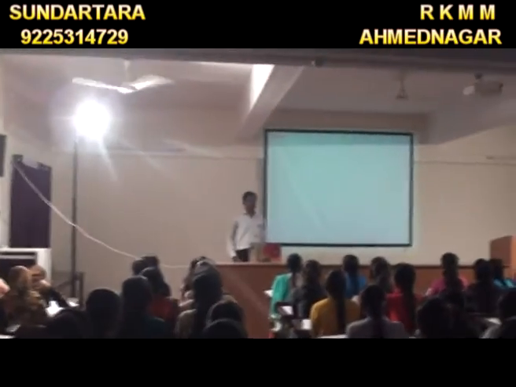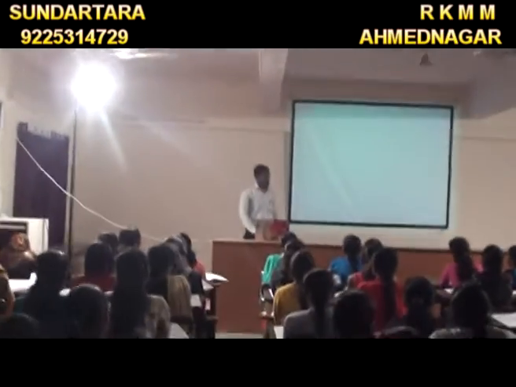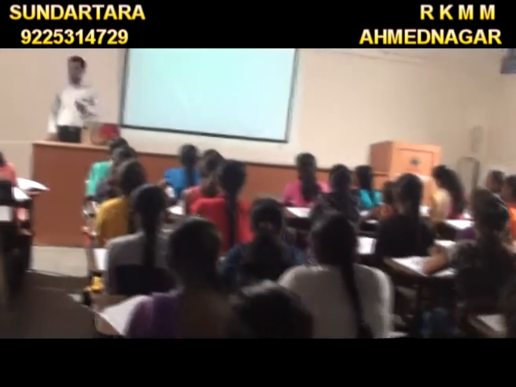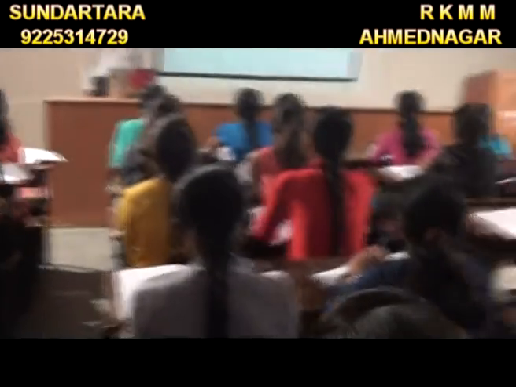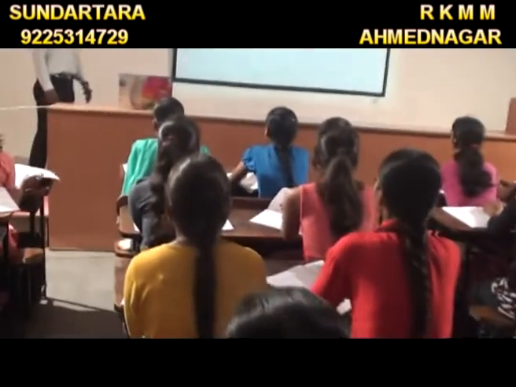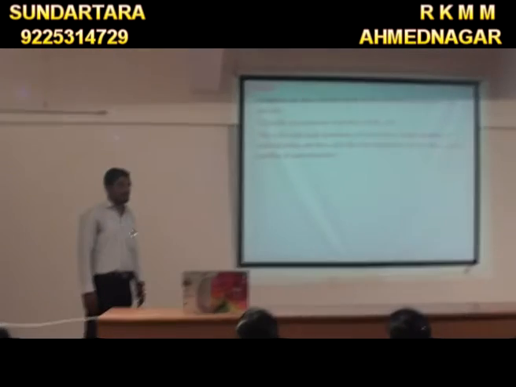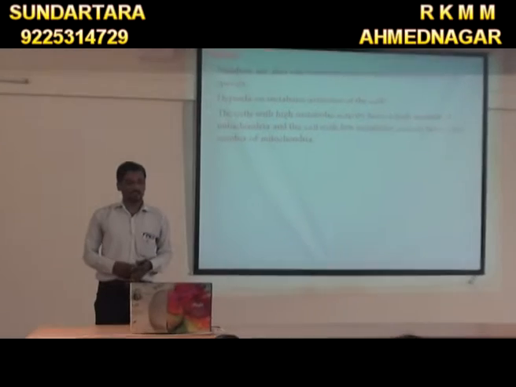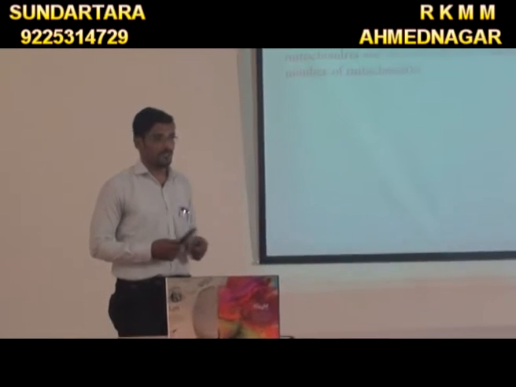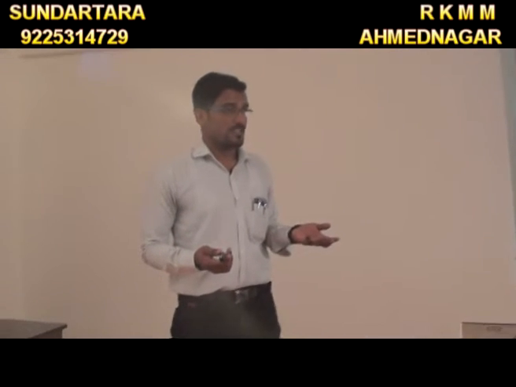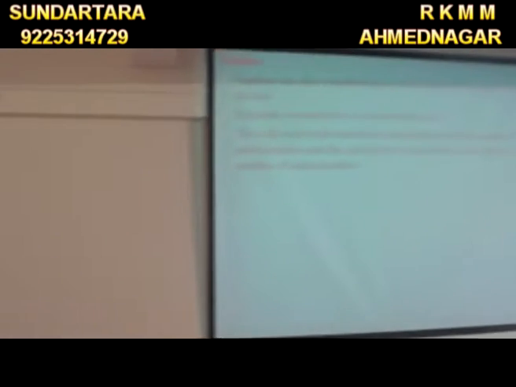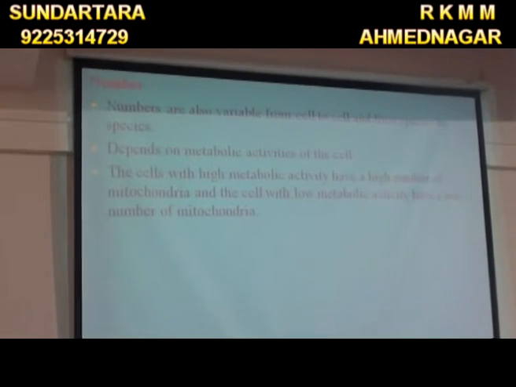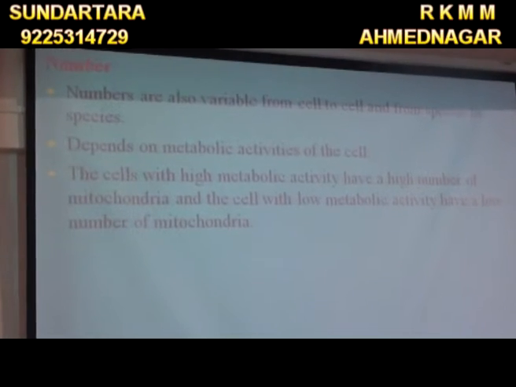Then next is the number. How many mitochondria are present in a single cell? The numbers are variable from cell to cell and also from species to species. In some species their number may be more, and in some species their number may be less. It depends on the metabolic activity of the cell. The mitochondrial number depends on the metabolic activity.